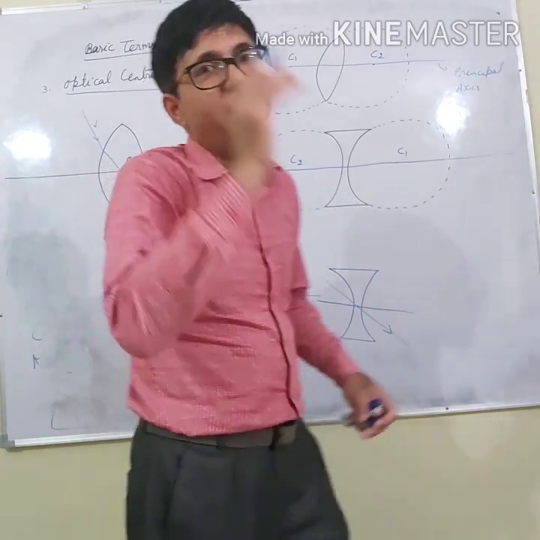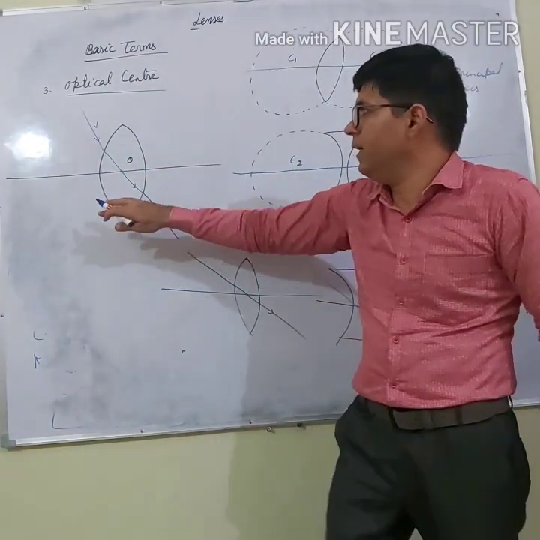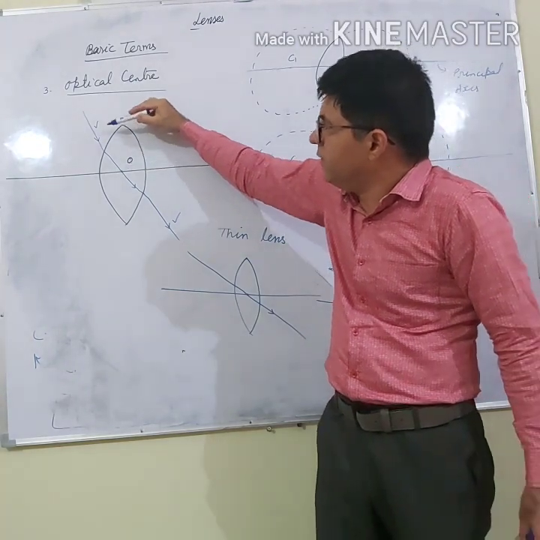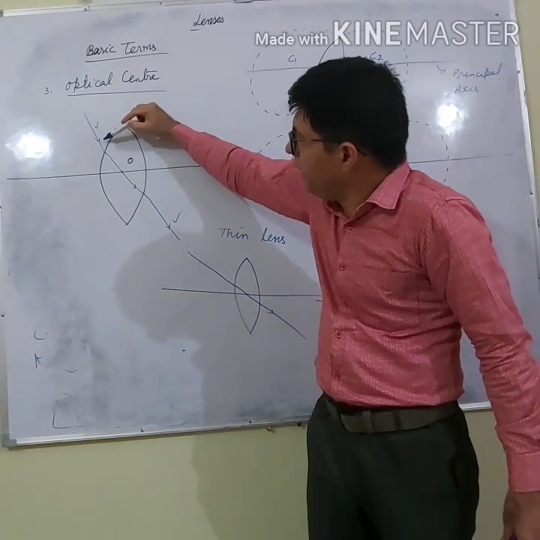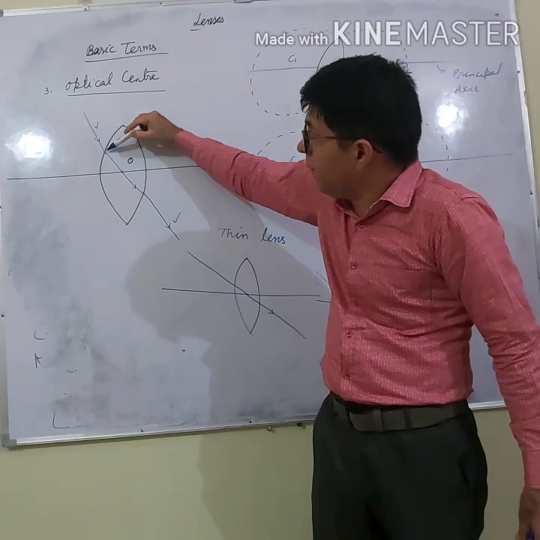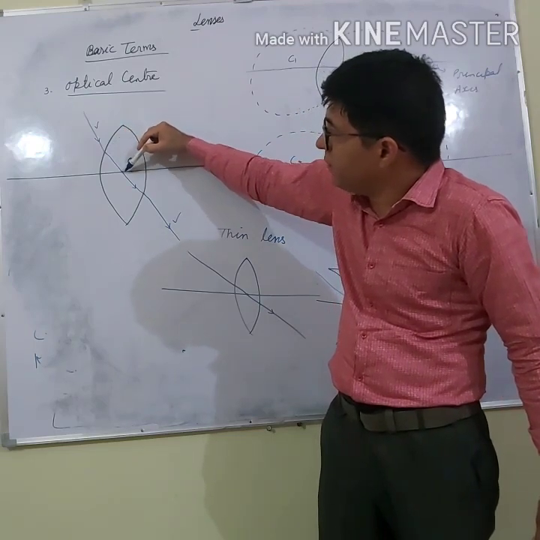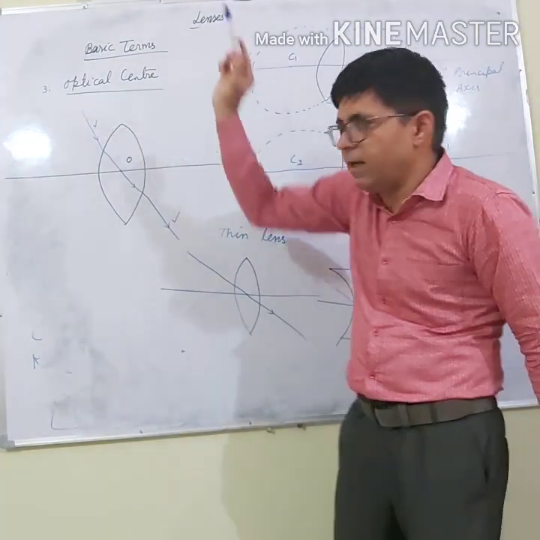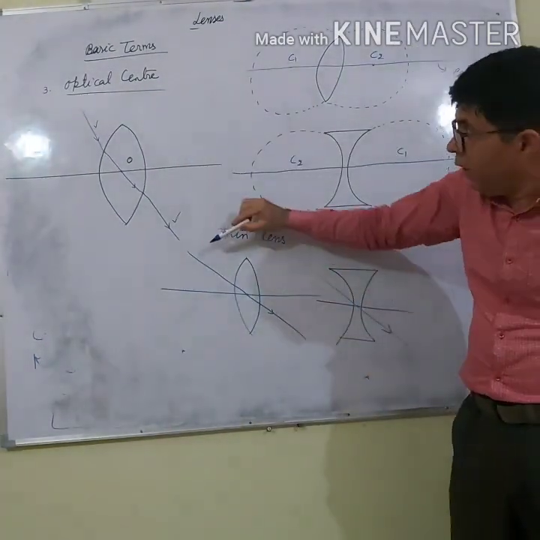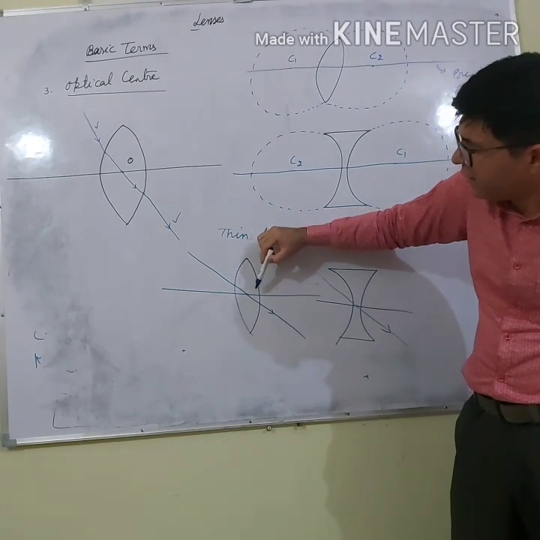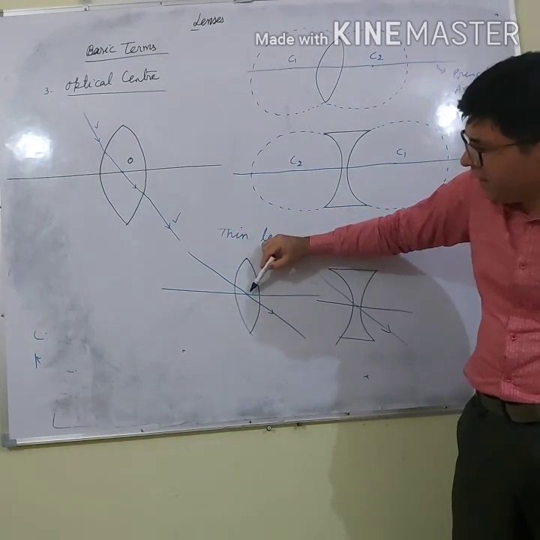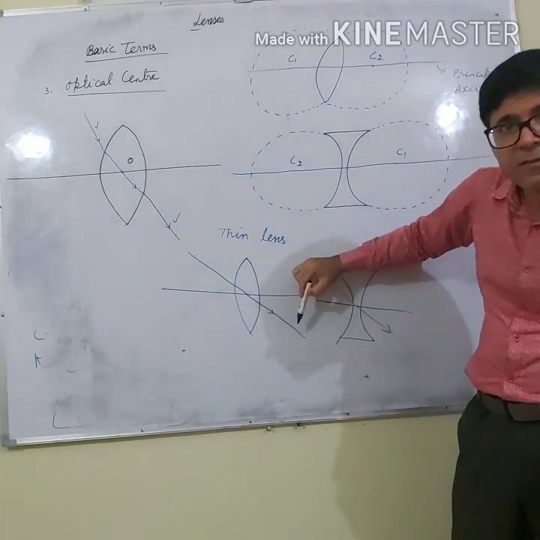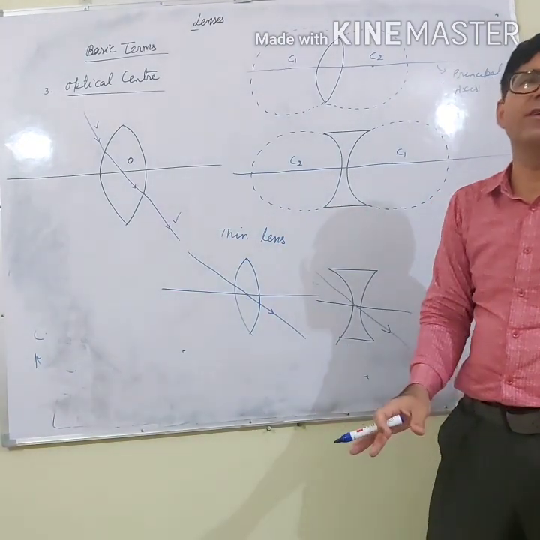So how can I define the optical center? One way is this, that I told you: it is a point on the principal axis such that a ray of light incident on the lens, if it passes through the optical center, emerges parallel to the incident ray. Second, the optical center of a thin lens is that point through which a light ray passes without any deviation.